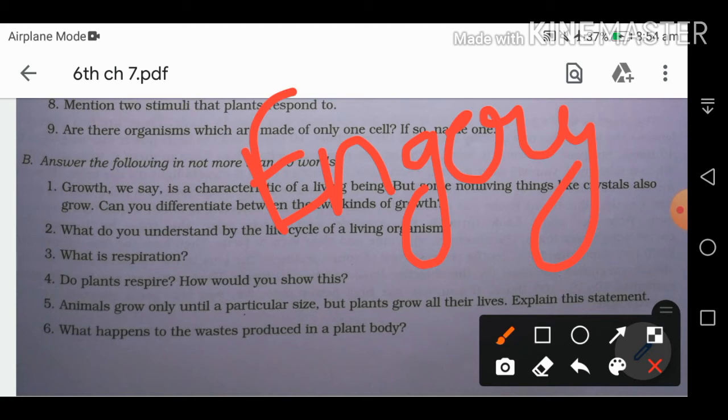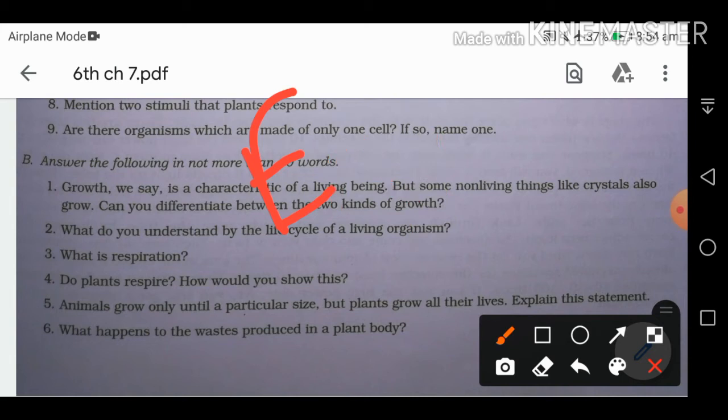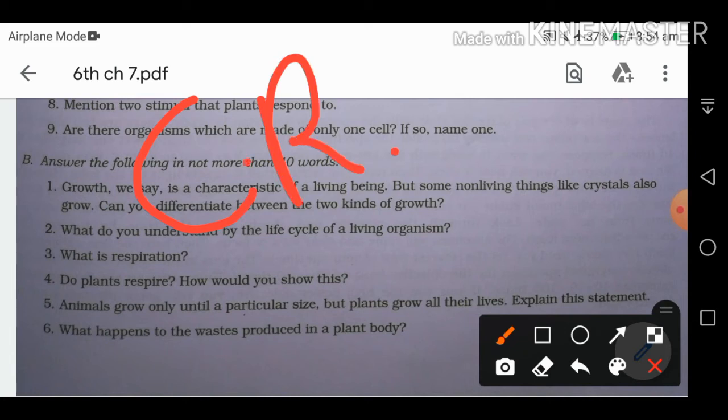Like if we walk, we use energy. If we run, we swim, we play, we write anything, we use our energy. So that energy we get from the food when oxygen is mixed with it. So that is a chemical change. That is a chemical reaction in which energy is produced.